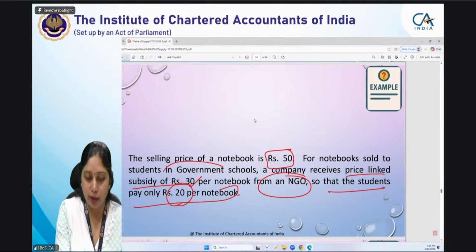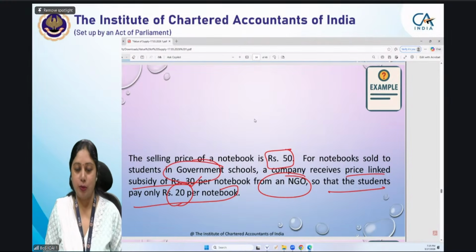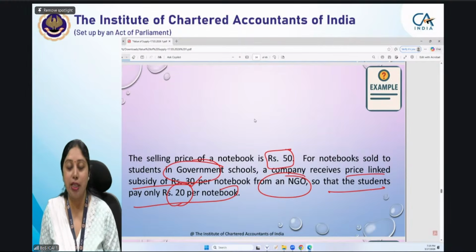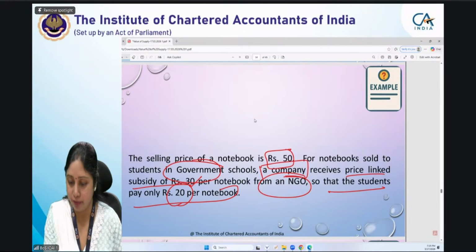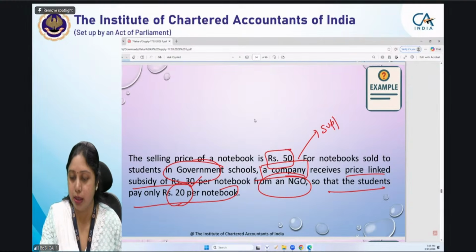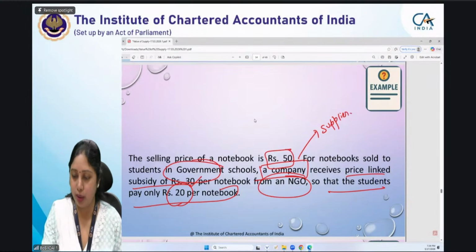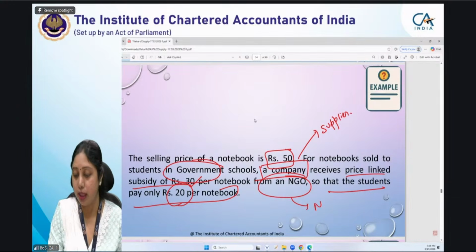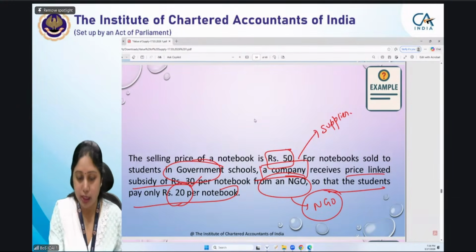Actually this word government has confused few students. Students who are there in government schools, they are getting a subsidy. So government schools are getting some subsidy, but this subsidy is received by a private company. First of all, whatever company, it is being received by a company. So this is a supplier. And who is providing the subsidy? It's an NGO.